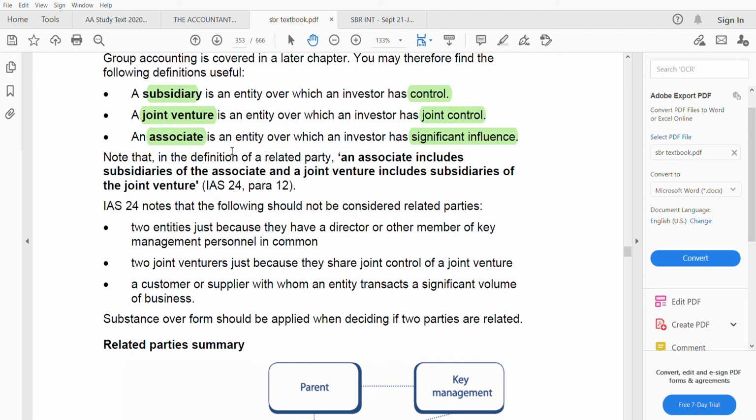In the definition of related party, an associate includes subsidiaries of the associate. So it could be the subsidiaries of the associates. Associates could have subsidiaries, right? And a joint venture includes subsidiaries of the joint venture. So the joint venture also could have subsidiaries. So they are related. The joint venture and the subsidiary, they both are related. Associate and subsidiary, they both are related.